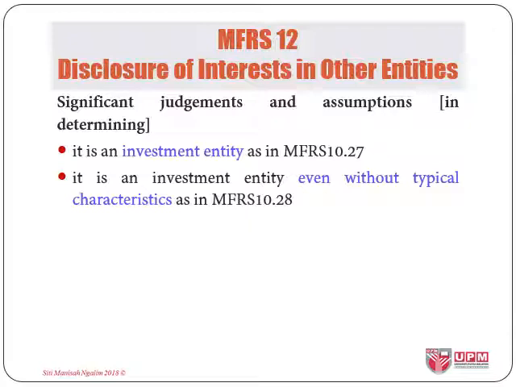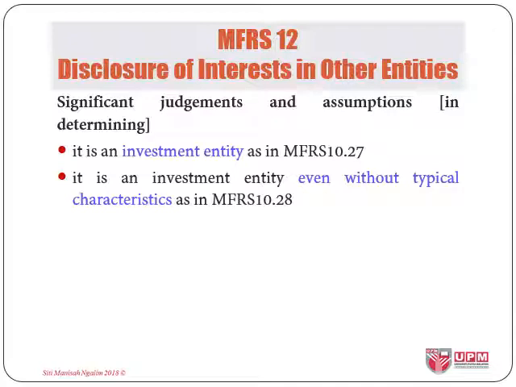For entities that have control over other entities but are not required to consolidate their subsidiaries, so that would be an investment entity, it needs to disclose its judgment and assumptions in determining that itself is an investment entity as per paragraph 27 of MFRS 10, especially when it still considers itself as an investment entity even without the characteristics of an investment entity as stipulated in paragraph 28 of MFRS 10.